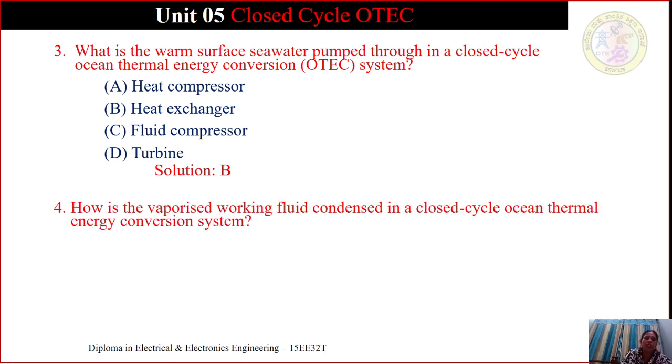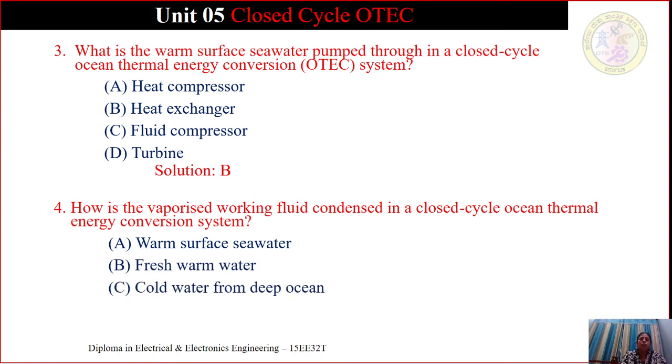We'll pass on to the next question: how is the vaporized working fluid condensed in a closed cycle ocean thermal energy conversion? Options are warm surface water, fresh warm water, cold water from deep sea, fresh cold water.